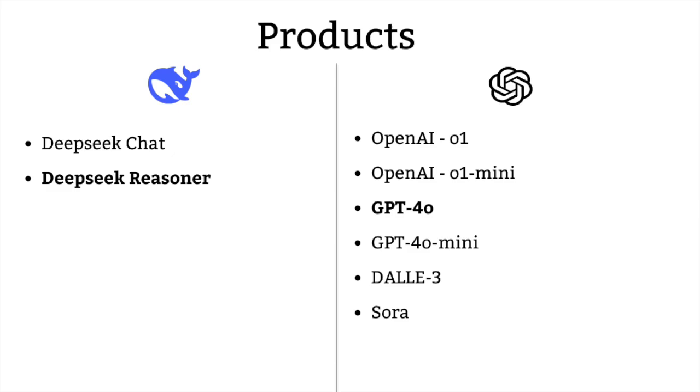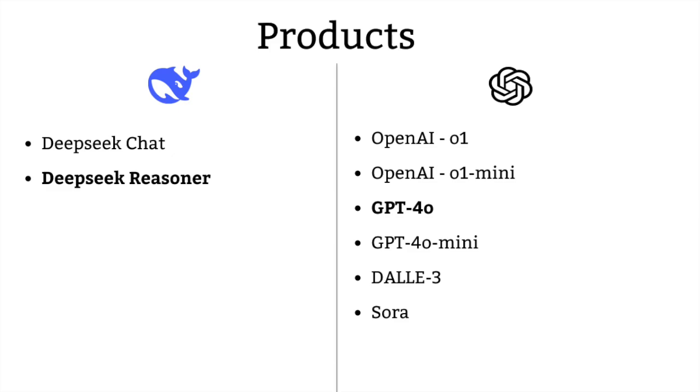On the other hand, OpenAI is, until this moment, the main giant in the AI industry. They are a jack of all trades, like I mentioned earlier. They have GPT-4, which is their latest version of the ChatGPT model. They also have a reasoning model, OpenAI O1, and OpenAI O1 Mini, which is a smaller version. They also have GPT-4o Mini, which is a smaller version.